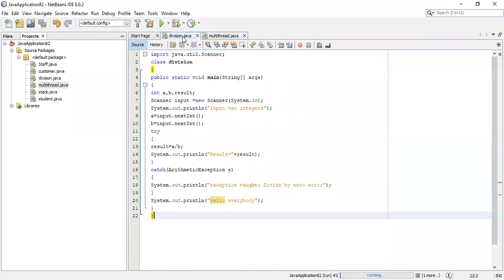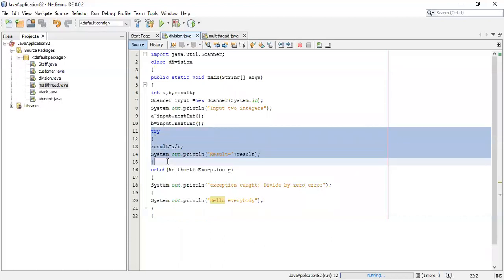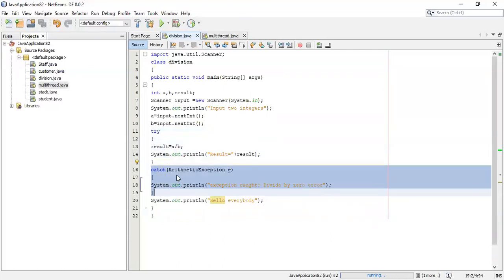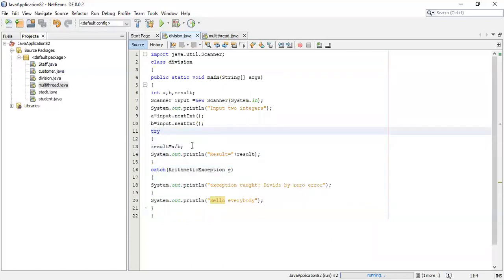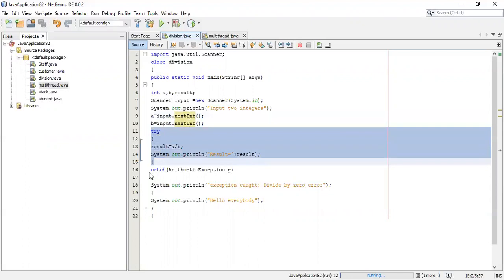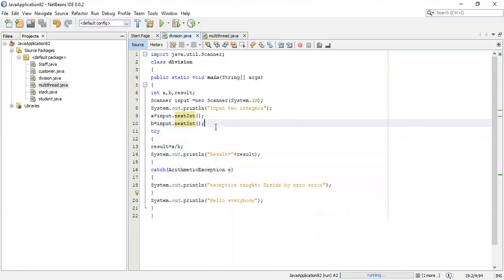So 3A, that is exception handling. In exception handling we are doing exception handling by using the try and catch clause. Why did we make this? It's a very simple program. The try and catch clauses are used to catch the unexpected errors that occur during the execution of the program. So what is the advantage of using try and catch clauses?